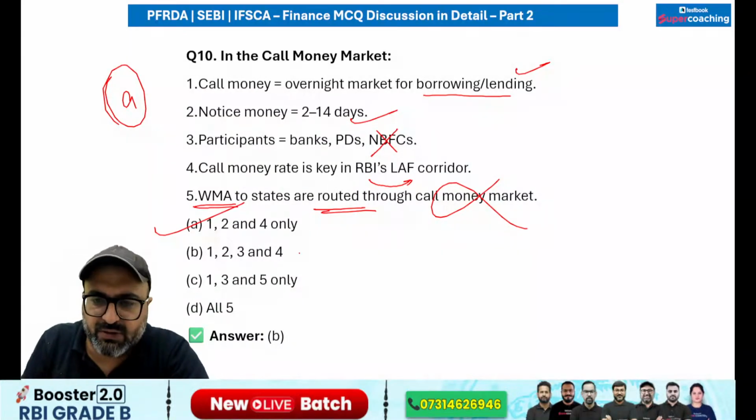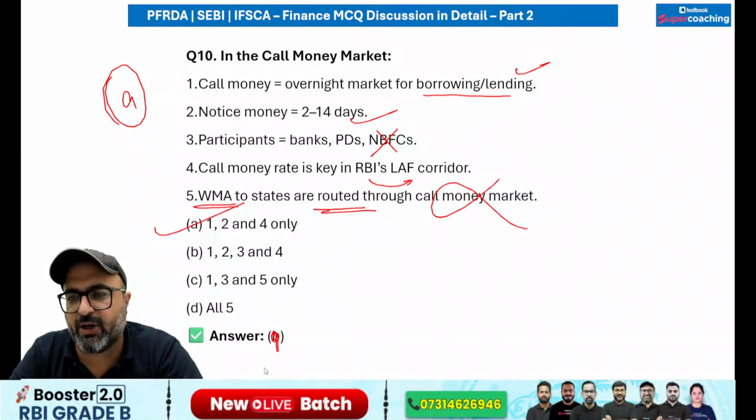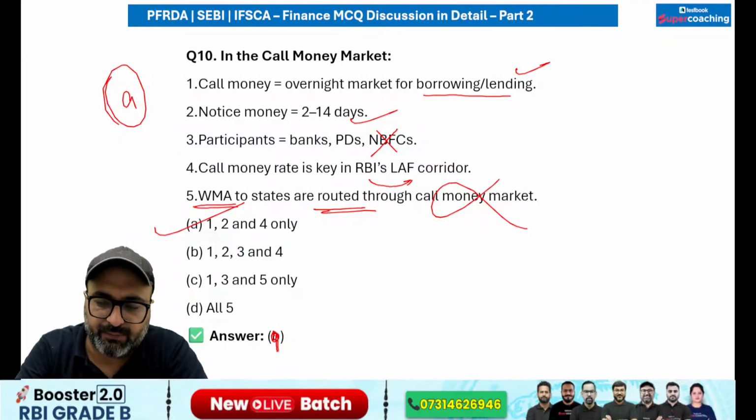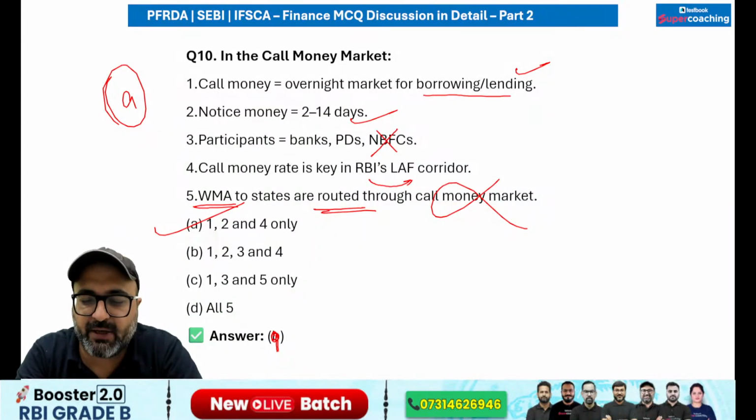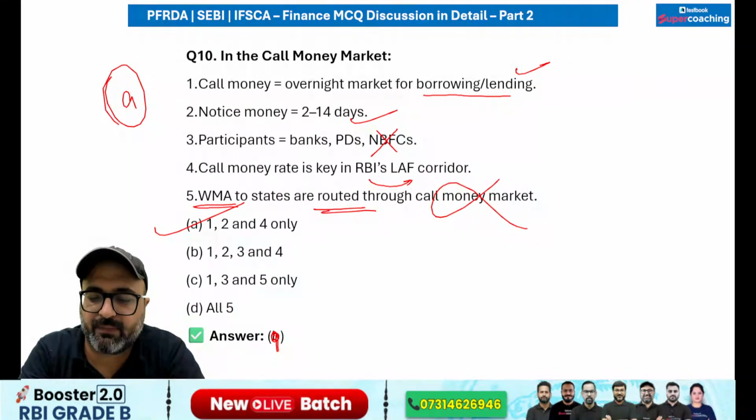4 are correct. So this should be A option, because NBFCs were not allowed earlier. But my question is, are NBFCs allowed today? Are NBFCs allowed to participate in call money market? What will be your answer?